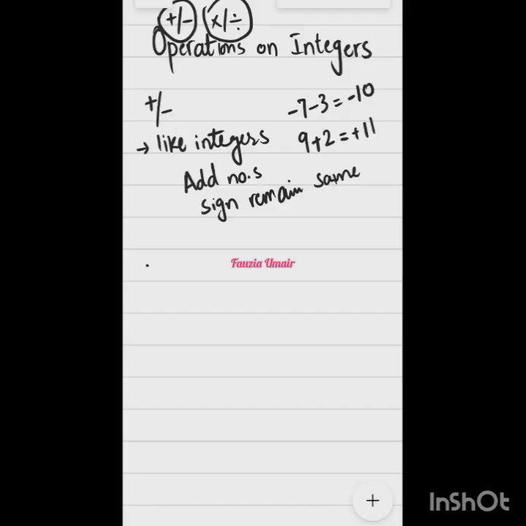So ठीक है, during addition and subtraction, if they are like integers, add the numbers and the sign remains same. Now if they are unlike integers, ma'am, with the bigger value, we will choose the sign of that number. Like if there's -7 and +3, we'll choose minus because 7 has the bigger value. That's right. So first of all, if there are unlike integers, subtract the numbers, right?